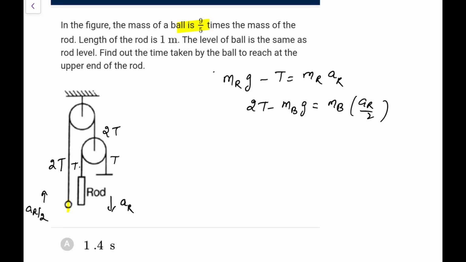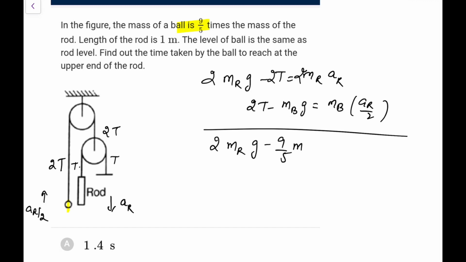So what we can do, 2, 2, 2, and now add. So 2 times mass of rod into g minus mass of ball is 9 by 5. So we will have the same direction. I have assumed that direction to be the same. That is coming out as good enough. So 2 mr plus mb by 2 will become 9 by 10 mass of rod into A.